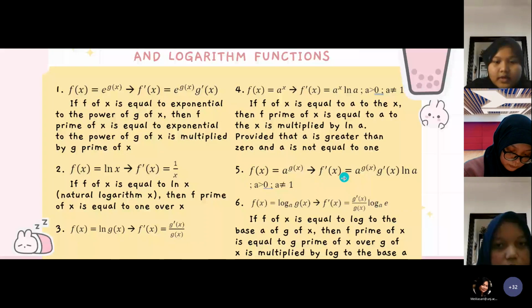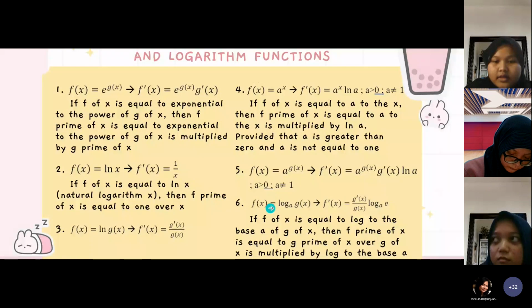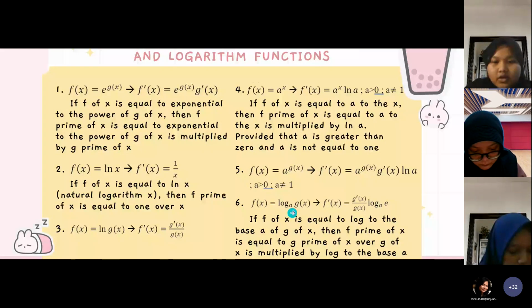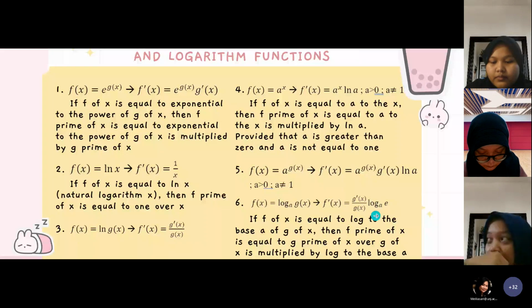The sixth function, if f of x is equal to logarithm to the base a of g of x, then f prime of x is equal to g prime of x over g of x multiplied by logarithm to the base a of a.